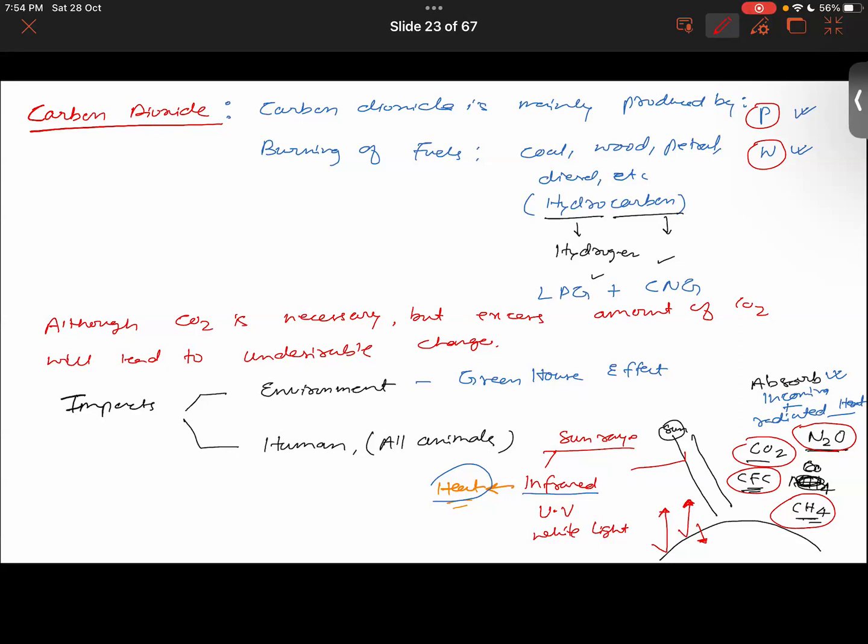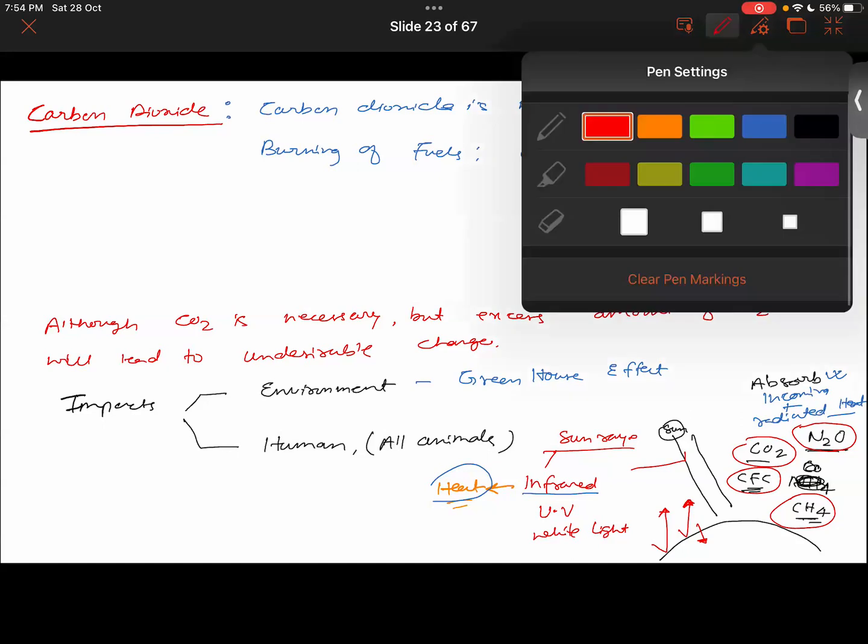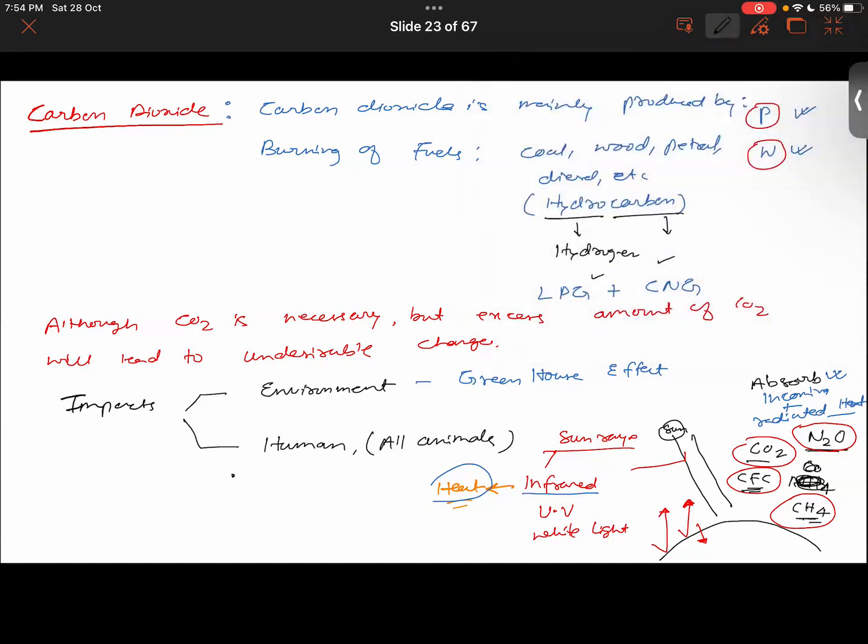For the respiratory problems, breathing problems, right? Yes, sir. So if we talk about humans, asthma. So respiratory problems will be there, as Arhan said, asthma. Then the second thing, Arham, you said. Respiratory problems. So asthma will be there.